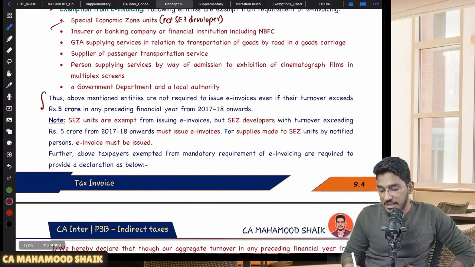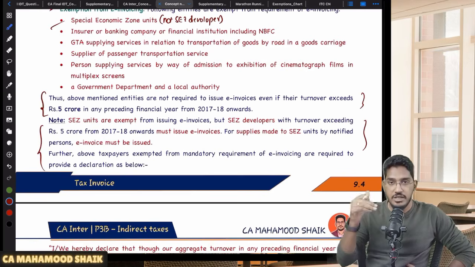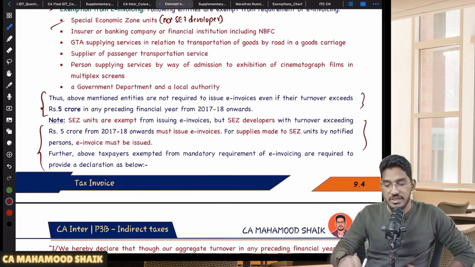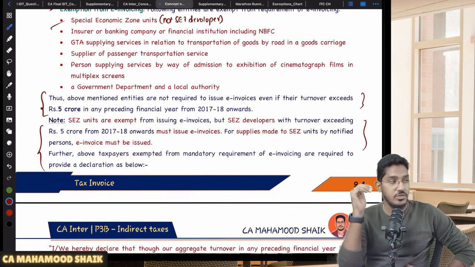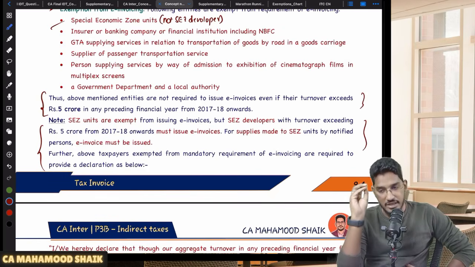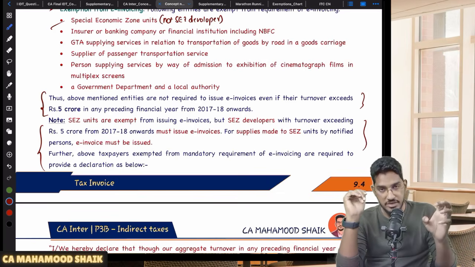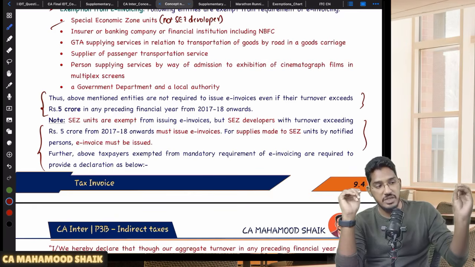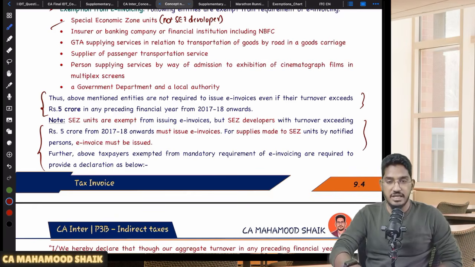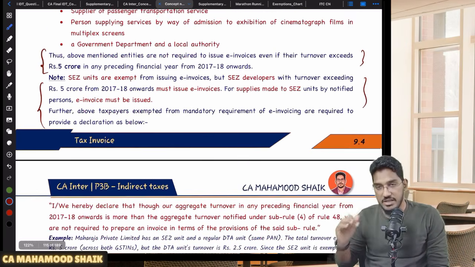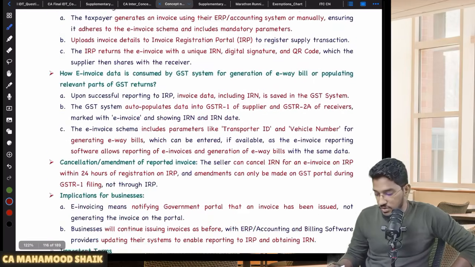And these people who have been exempted from e-invoicing, they have to make a declaration on their invoice. They will give a normal tax invoice. On that normal tax invoice, they have to give a declaration. What declaration they have to give? They have to give a declaration that even though our aggregate turnover has exceeded 5 crores in any of the preceding financial years, still we are exempted from generating e-invoice. That declaration, they have to generate it on the invoice.